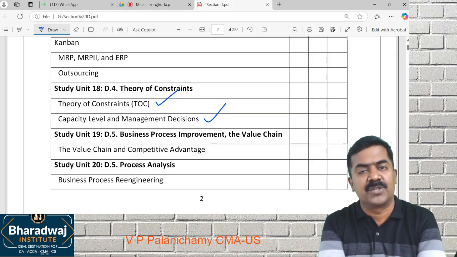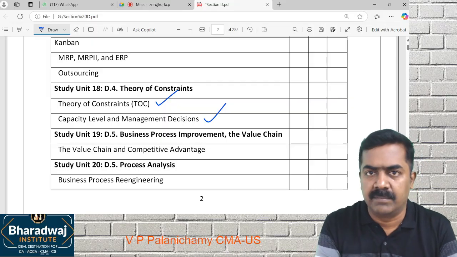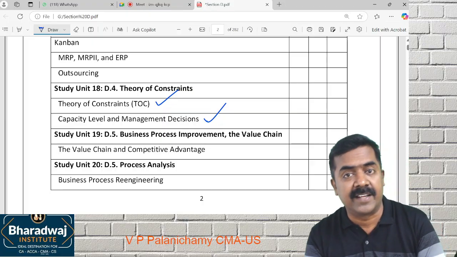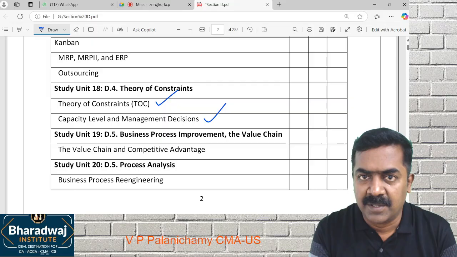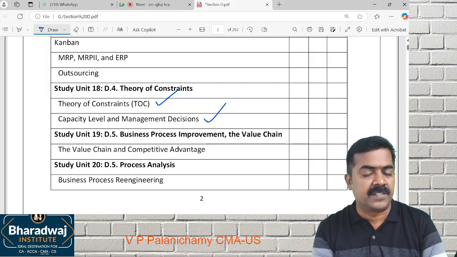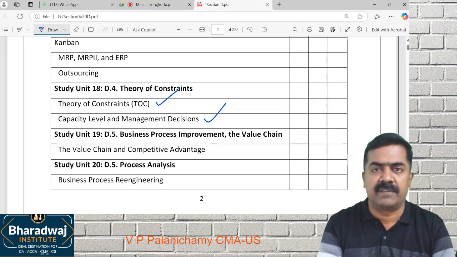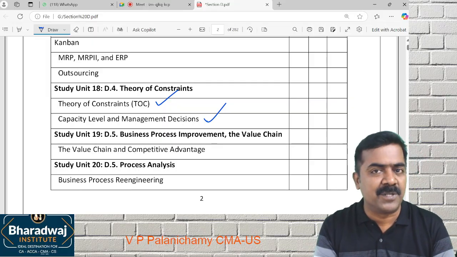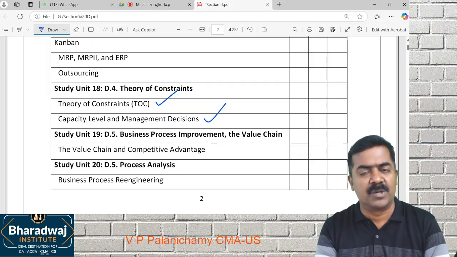So in the examination, they can ask you an MCQ based on this. The capacity without any loss of idle time is called as which capacity? Theoretical capacity. The capacity after providing idle time, changeover time, after eliminating the time which is not possible to produce, that capacity we call as which capacity? Practical capacity. What is the normal capacity? Based on long-term average, like 2 or 3 years average, you work out normal capacity. Based on normal capacity only, the fixed overheads are charged to the customers, and of course that is required for financial reporting also.